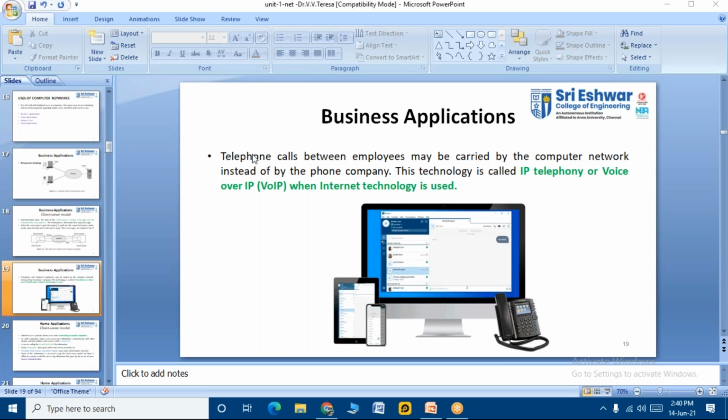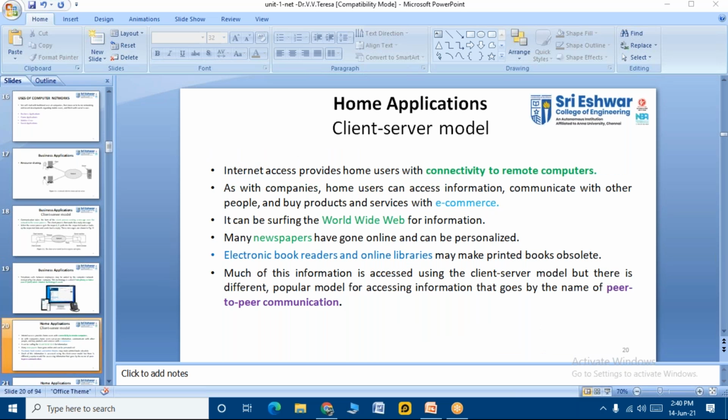Okay students, getting back to home applications. Internet access provides home users with connectivity to remote computers. As with companies, home users can access information, communicate with other people, and buy products and services with e-commerce. It can be surfing the World Wide Web for information. Many newspapers have gone online and can be personalized.